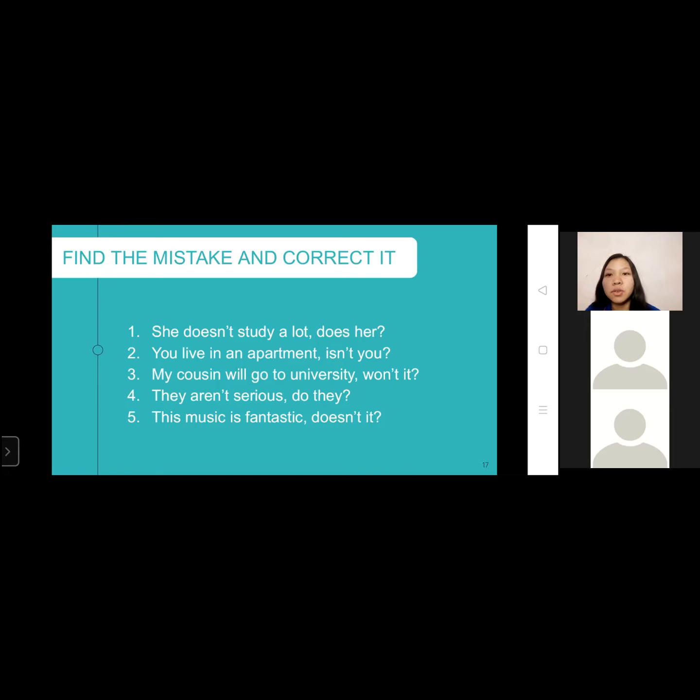They aren't serious, do they, Michelle? Okay po, ma'am. In number 4, do is wrong. It should be are. Correct. And the last sentence, this music is fantastic, doesn't it, Valaine? Doesn't is wrong. It should be isn't because the auxiliary verb of the sentence is is.